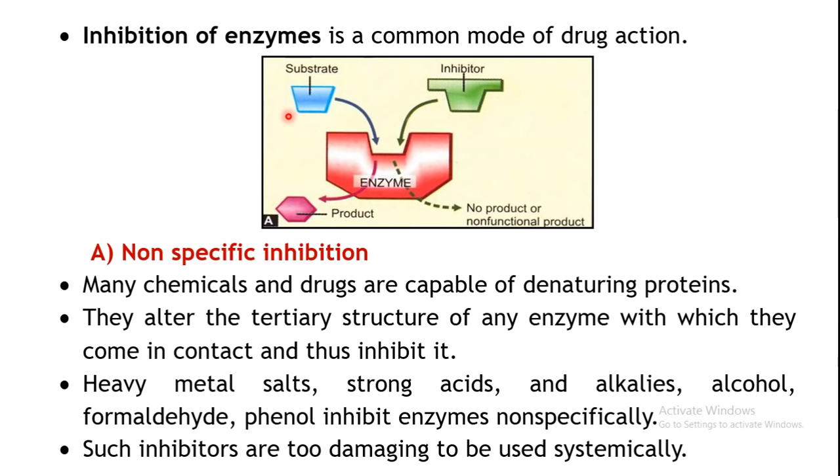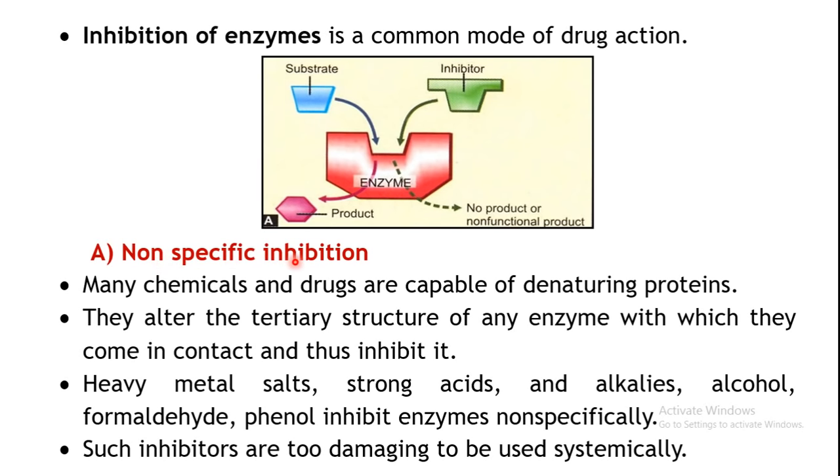Now let us see what the types of inhibition of a particular enzyme are. Basically, there can be two types of inhibition of enzymes: non-specific inhibition and specific inhibition. Let us first consider non-specific inhibition.